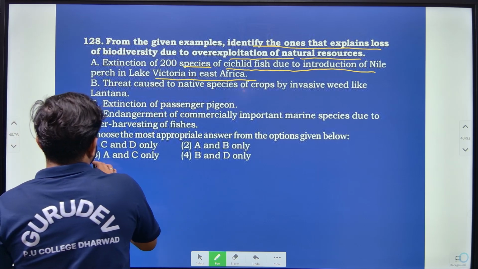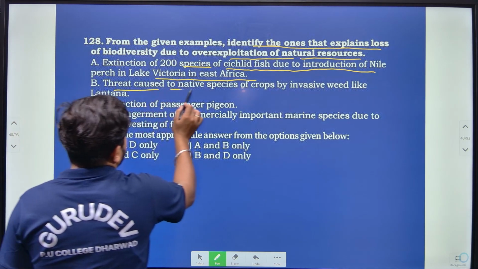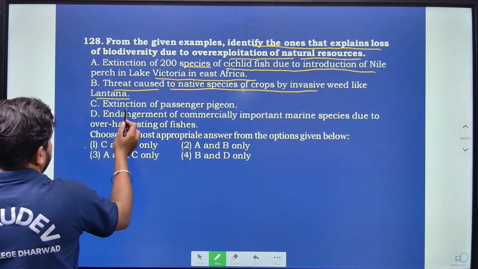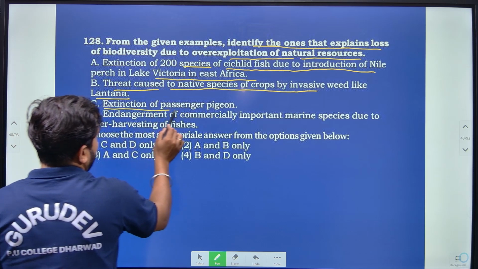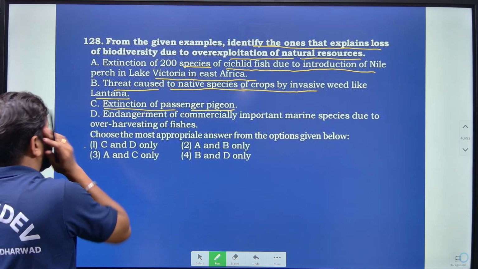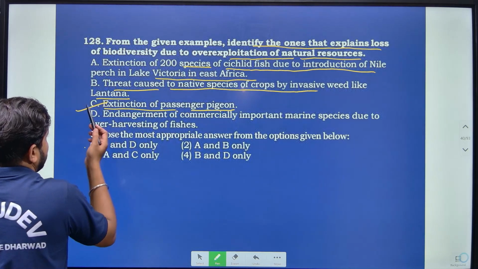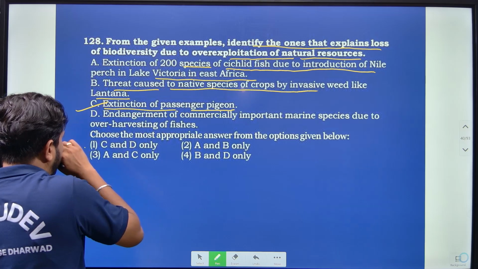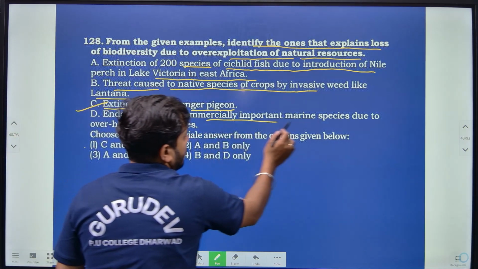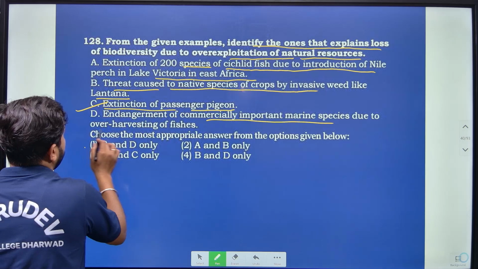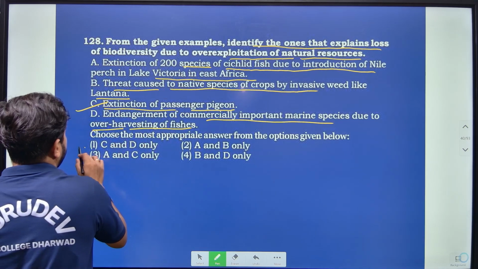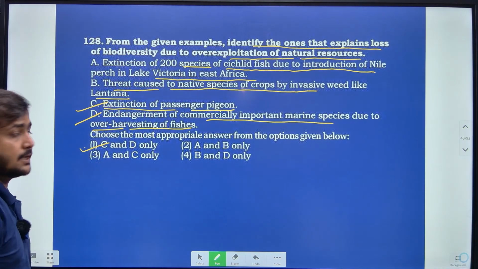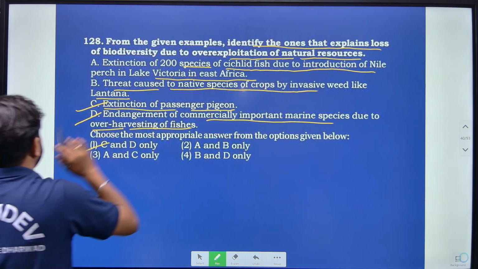Then the threat caused to native species of crop by invasive weeds like Lantana. Then extinction of the passenger pigeon is over-exploitation of natural resources, that is what they are asking. So that is C, C is correct. Then the endangerment of commercially important marine species due to over-harvesting of fishes. So here C and D are correct with respect to the loss of biodiversity due to exploitation of natural resources.